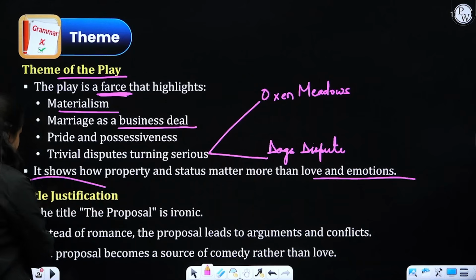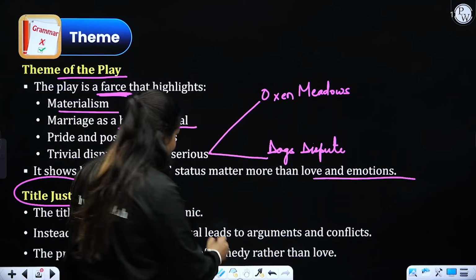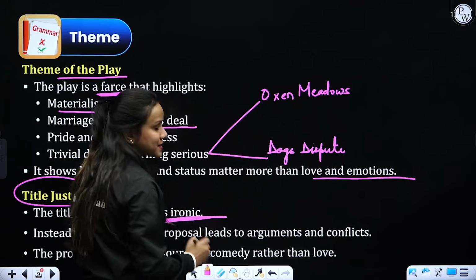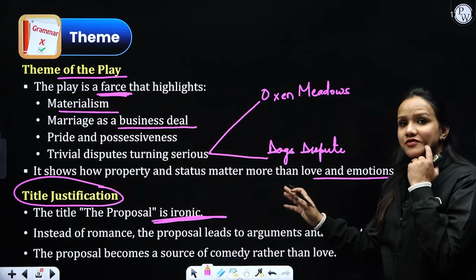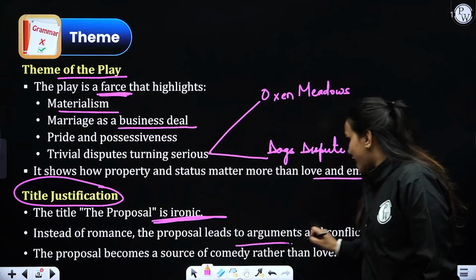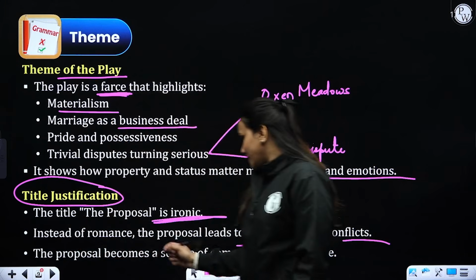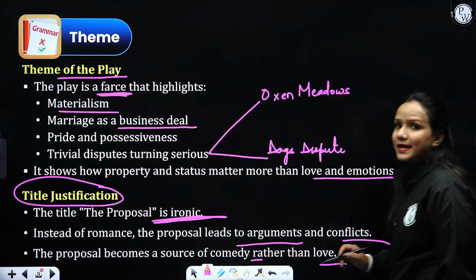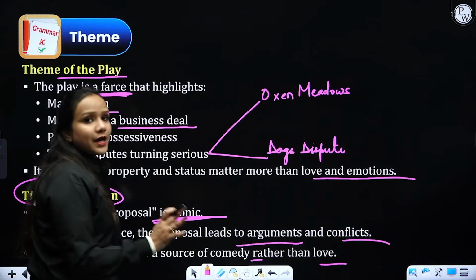So now discussing the title justification, very important. The title, The Proposal, is ironic in terms of its surface meaning, right? The title of the play is The Proposal, whereas it leads to arguments and conflicts in the later section of the play. The proposal becomes a source of comedy rather than love, right? So this is what makes the title ironical.